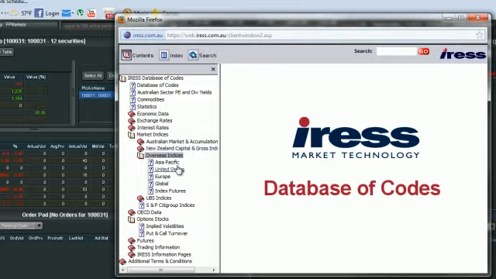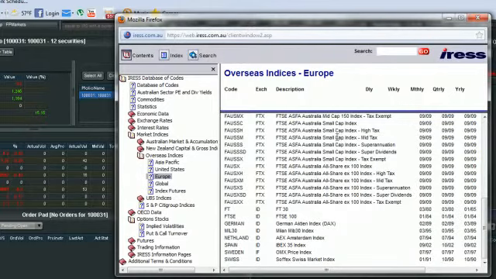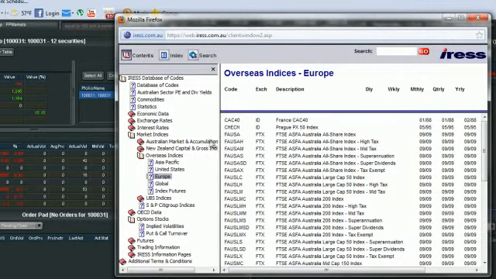We can have a look at overseas indices. You can drill into Europe, and then once we're in there, on the right hand side it will basically give you all the different codes that you need. So the FTSE 100, for example, FTSE is the code, and that will give you the basic cash rate code. At the top there you can see the CAC 40, which is the French top 40 stocks.